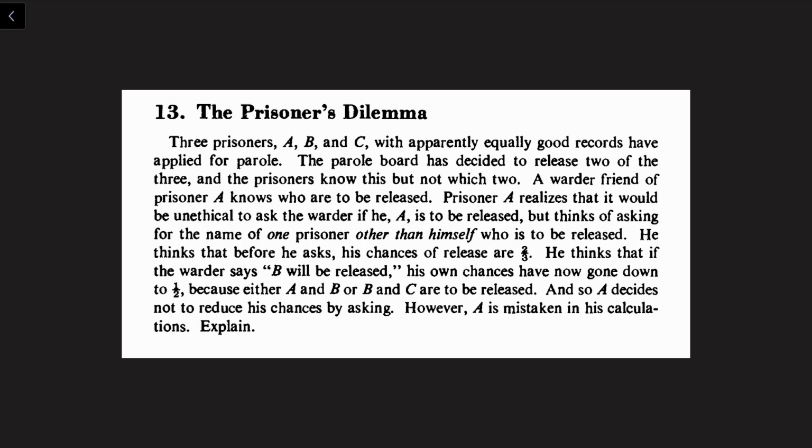He thinks that before he asks, his chances of release are 2/3. He thinks that if the warden says B, his own chances have now gone down to 1/2 because either A and B or B and C are to be released. So A decides not to reduce his chances by asking. However, A is mistaken in this calculation.